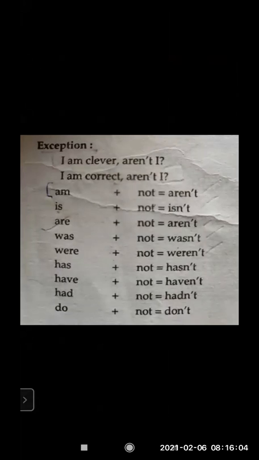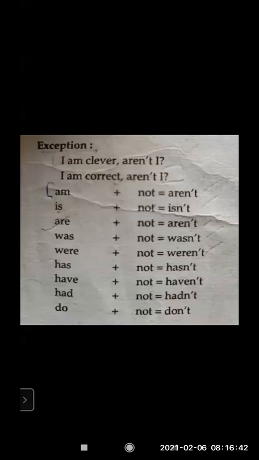Now, firstly, we'll start with the exception, which was there in the rule also. I am clever. This is the sentence. Then we have to add a question tag. The sentence is affirmative. I am clever, comma, aren't I? And a question mark has come, because this is an exception. I have told you in the rules column also that when 'am' comes and the sentence is affirmative, 'aren't I' will come.